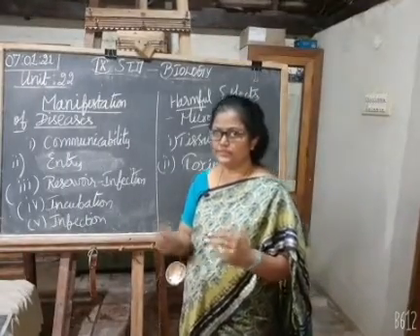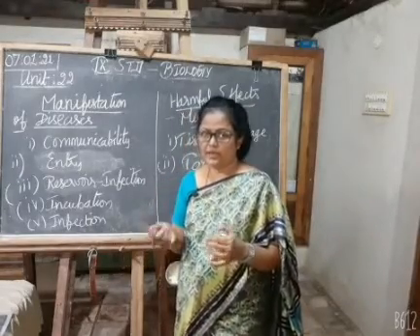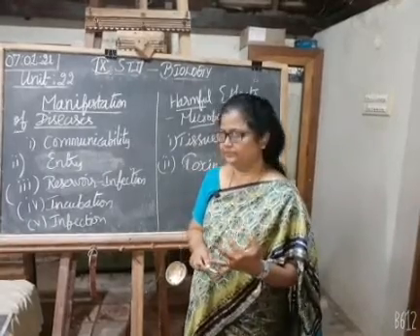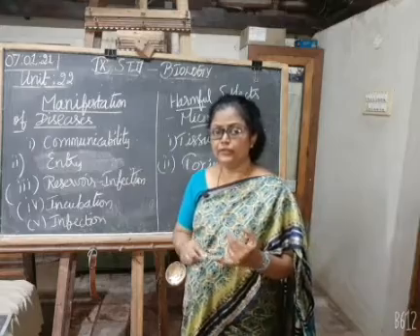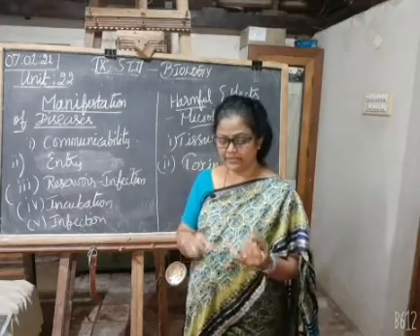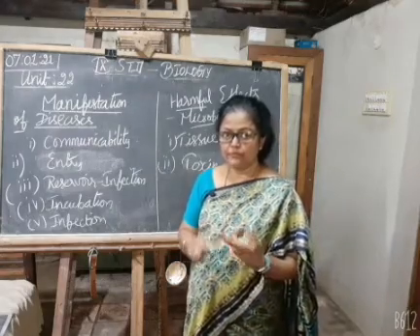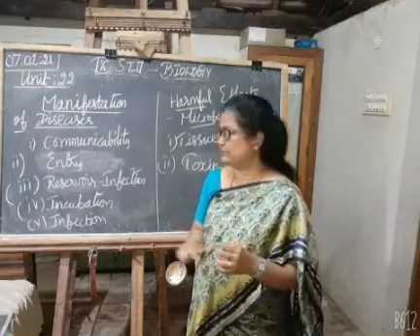Non-communicable disease means a disease not transmitted from one person to another, for example coronary heart disease and cancer. Entry: the microbes enter the body through air, water, soil, food materials, and by sexual contact.